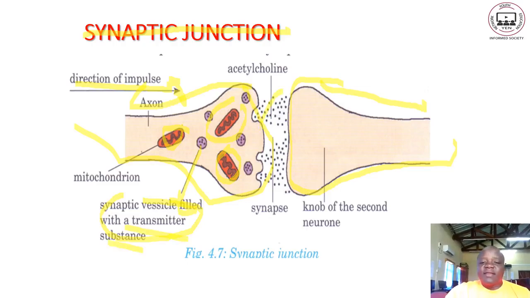Then here at the middle, where the gap is, is what we call the synapse. Within the gap, we have these substances, which are acetylcholine. On the other neuron, this part is called the knob of the second neuron, and this one is the axon. Next page.